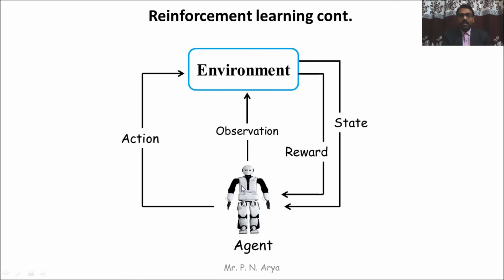In the next stage, the agent learns from the environment and observes the environment. In the end, if the agent performs badly, the agent gets some penalties.